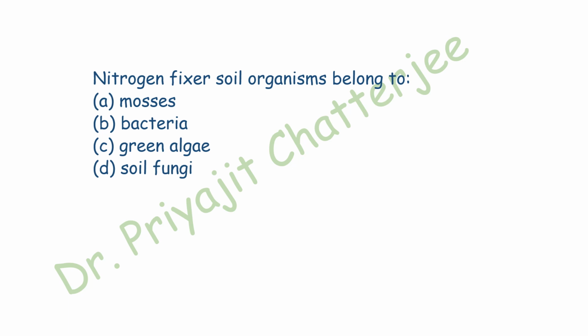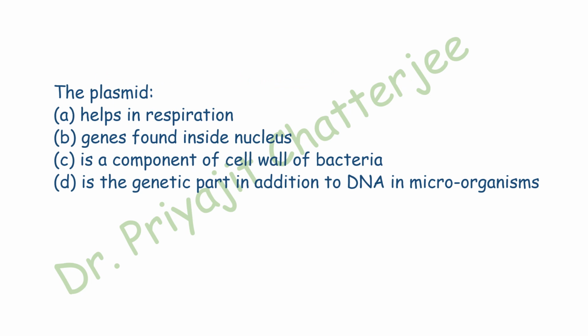Next question, the plasmid. There are four options. What is the function or characteristic of a plasmid? It helps in respiration, the genes found inside the nucleus, a component of the cell wall of bacteria, and the last option is the genetic part. In addition to DNA in microorganisms, we know the plasmid is the extrachromosomal DNA of prokaryotes like bacteria. So the fourth option is correct here. That is, the plasmid is the genetic part in addition to DNA in microorganisms.